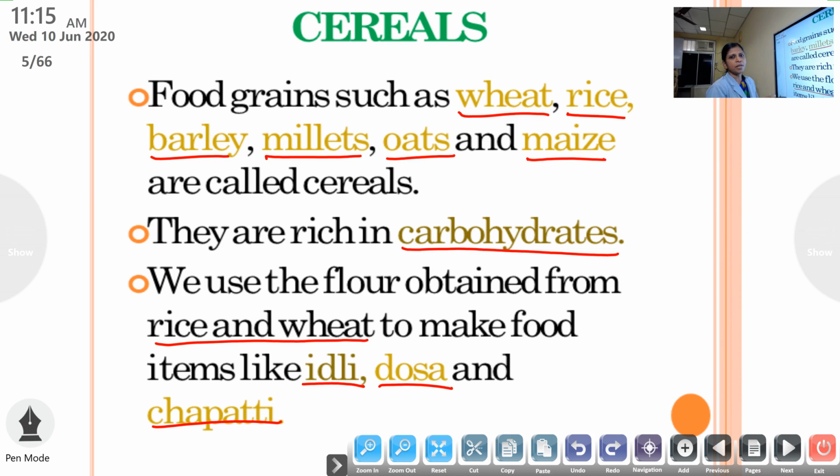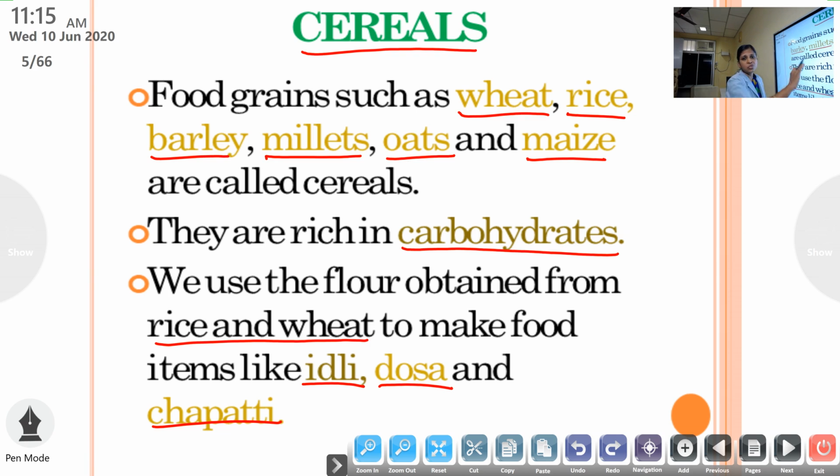So which are the food items that we get from plants? So many food items are there. Cereals are there, pulses are there, millets are there. Okay, and one by one we can learn. The first food item is cereals. What are cereals? They are the food grains such as wheat, rice, barley, millets, oats and maize.